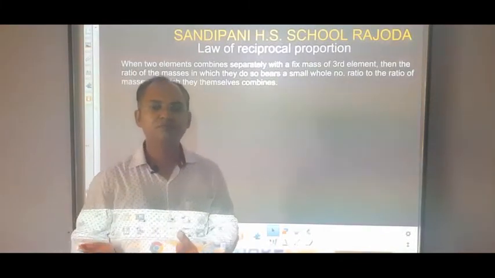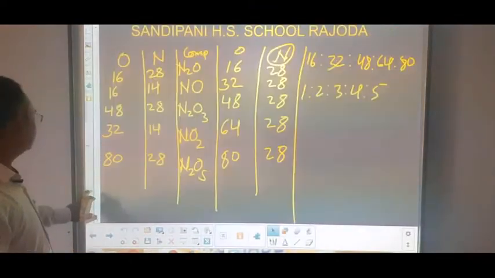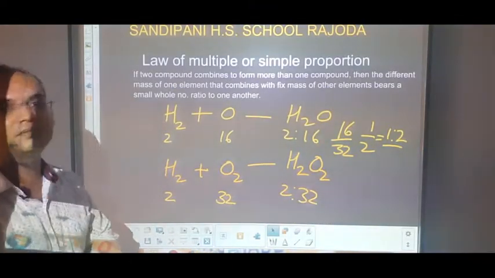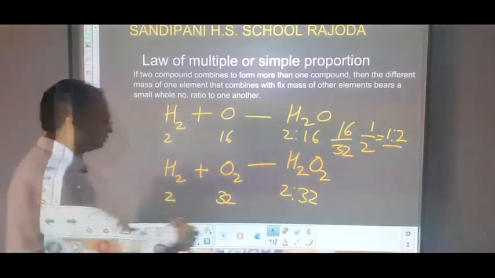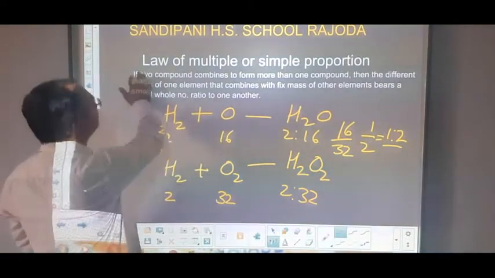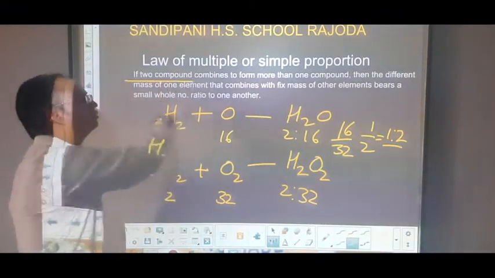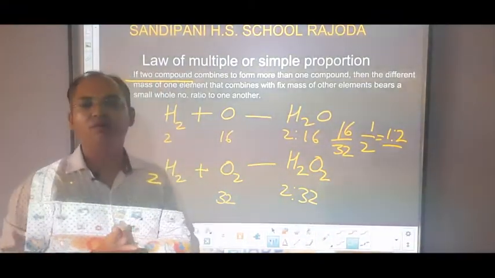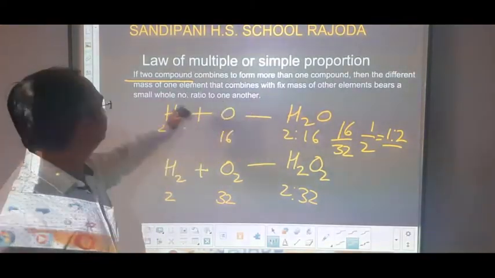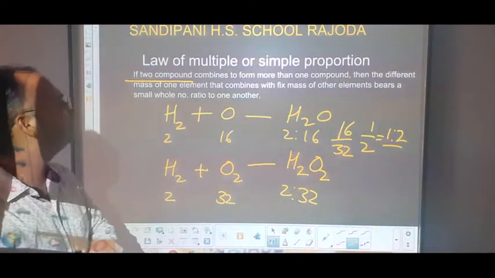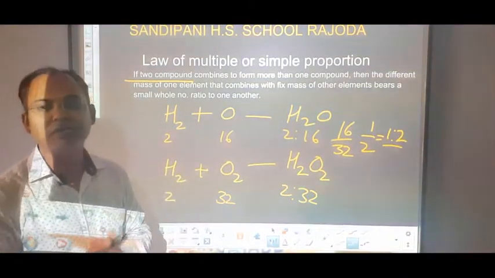In our previous video we have studied some laws. Let's see which law we discussed last time. Last time we discussed the law of multiple or simple proportion. The law of simple or multiple proportion says that whenever two elements combine together to form more than one compound, then the different masses of one element that combine with a fixed mass of the other bear a simple whole number ratio.